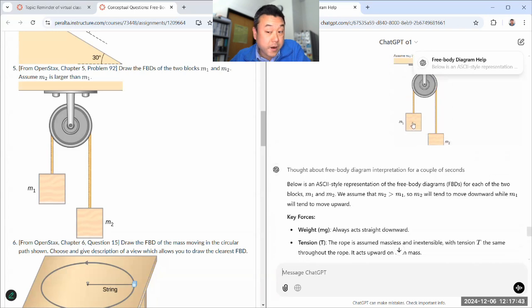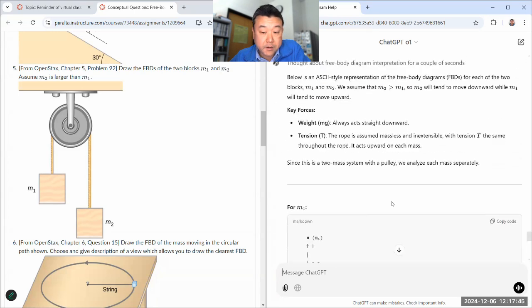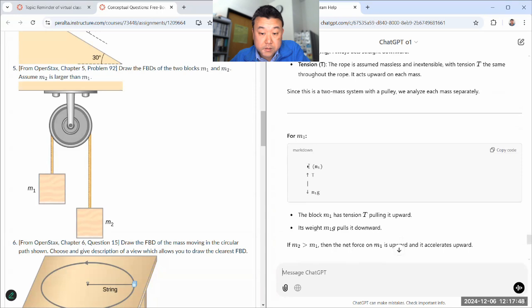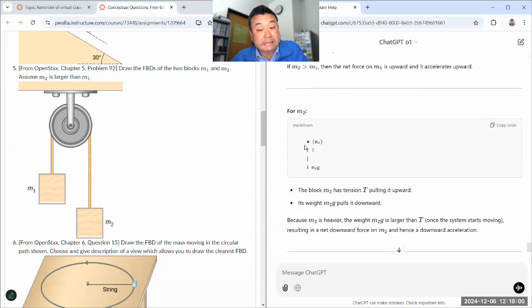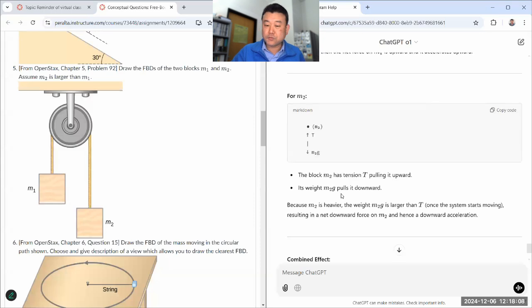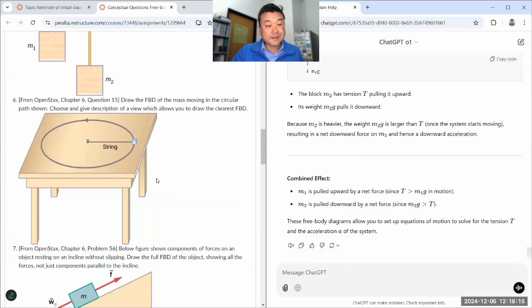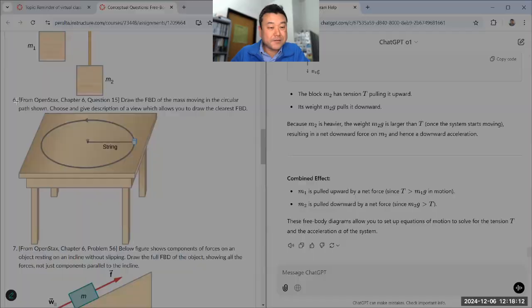It's correct that it's drawing M1 and M2 separately, but for M1, this is the representation of the object, and this tension force should really be drawn up here so that it looks like it's going up from the object. It should not be drawn this way. If I saw this as your free body diagram drawn by hand, I would say, oh, that doesn't look right. Why is your arrow pointing towards the object? So that's not good. Let's look at this one.